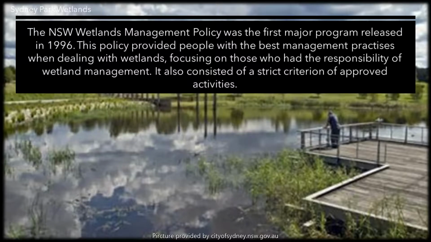There are now many ways in which the Australian government is trying to reverse the trend of dying wetlands. The New South Wales Wetlands Management Policy was the first major program, released in 1996. This policy provided people with the best management practices when dealing with wetlands, focusing on those who had the responsibility of wetland management. It also consisted of a strict criterion of approved activities.